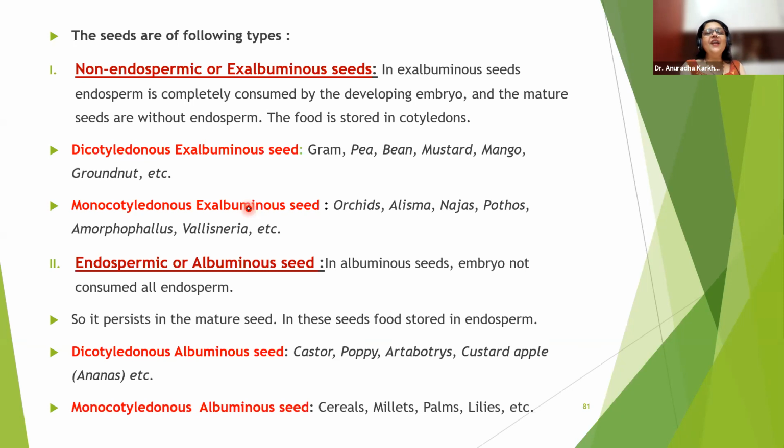No, not like that way. The reason is, beta, dicot has got a suspensor, and the suspensor will push the embryo towards the food. And if you see, the suspensor is 6 to 10 cells long. So it's really long, which will make the embryo go near the endosperm. On the other hand, in monocot seeds, the suspensor is only one single cell. It is not 6 to 10 cells long.